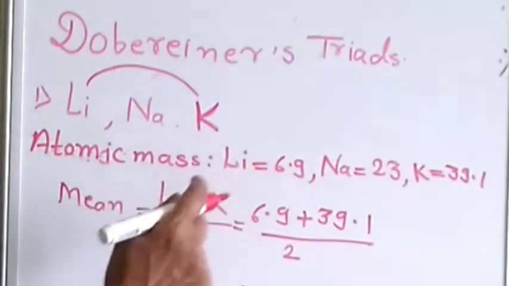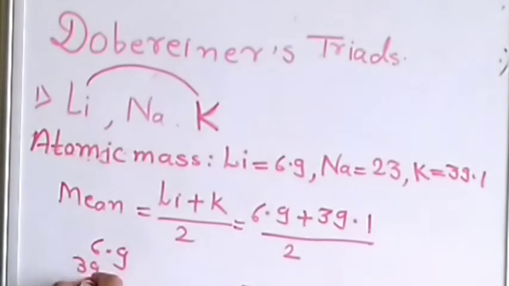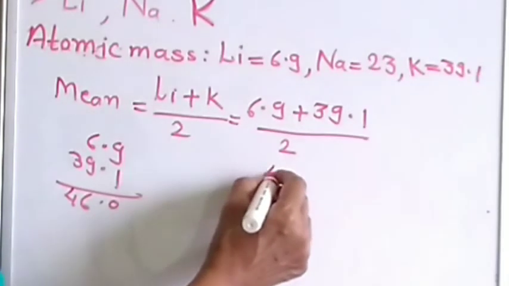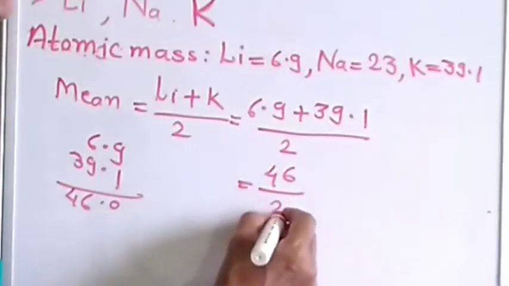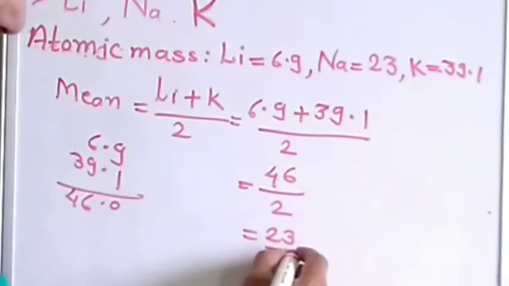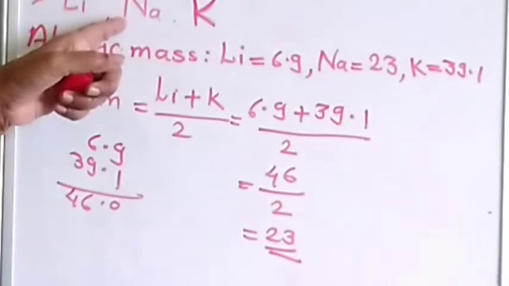6.9 plus 39.1 is equal to 46. Write down 46 here upon 2. Then divided, we get 23. 23 is the atomic mass of sodium.